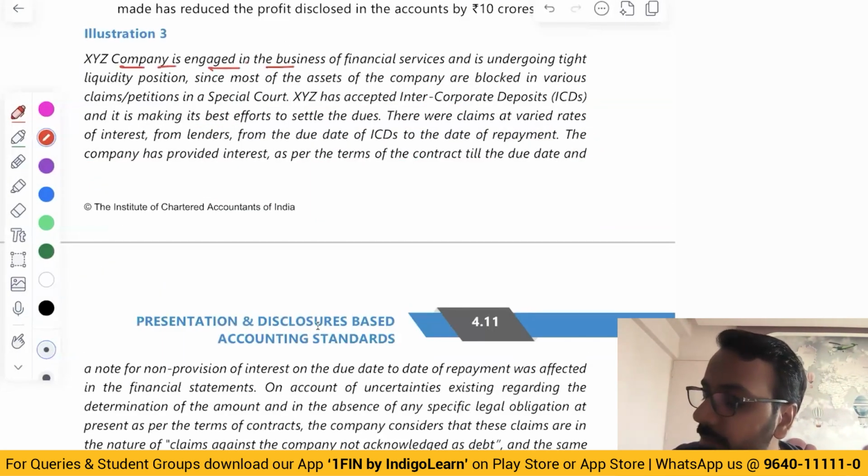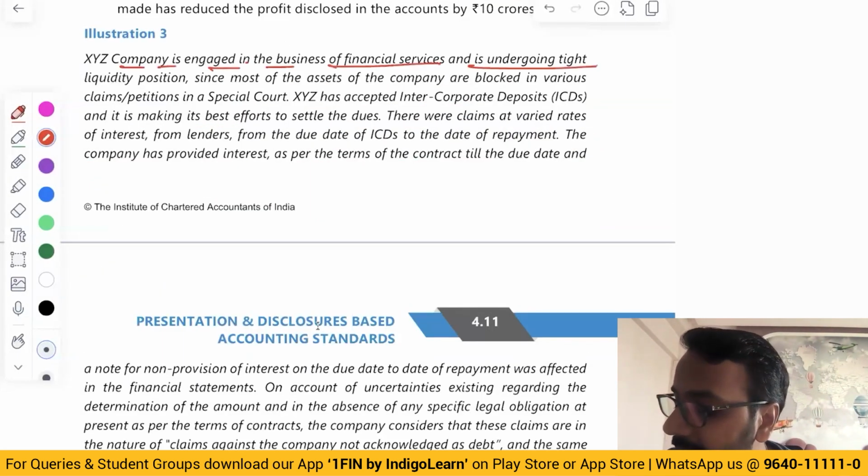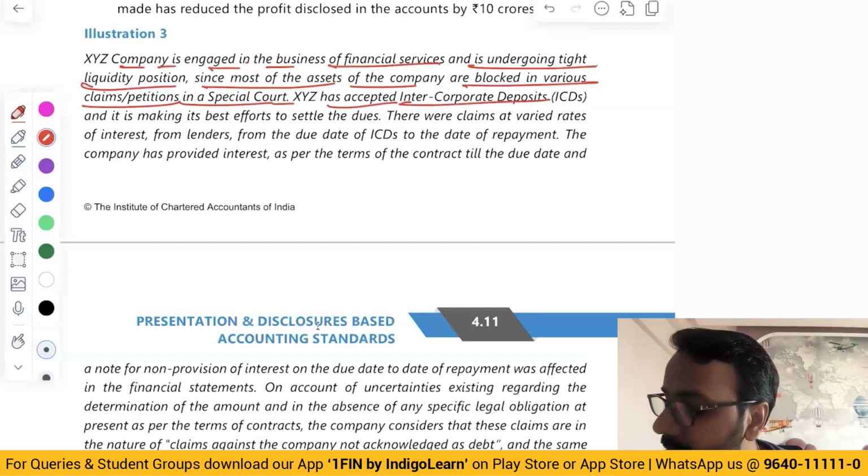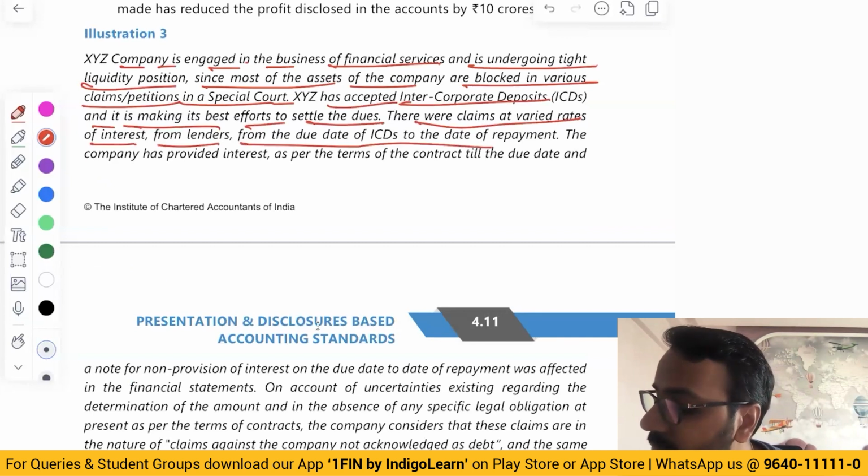XYZ company is engaged in the business of financial services. It is undergoing tight liquidity position since most of the assets are blocked in various claims petition in a court. They have accepted intercorporate deposits and making best effort to settle the dues. There were claims at varied rate of interest from lenders from the due date of ICDs to the date of repayment.